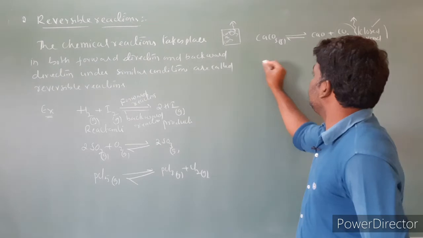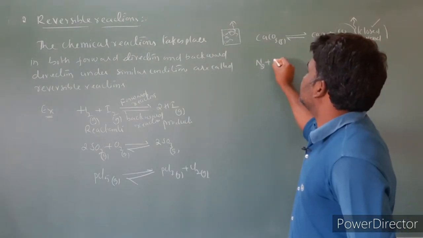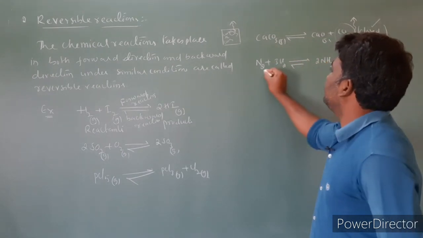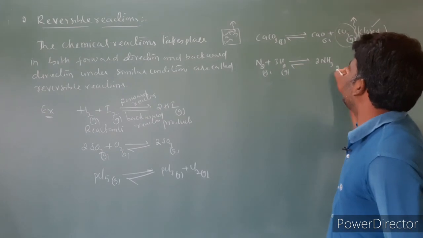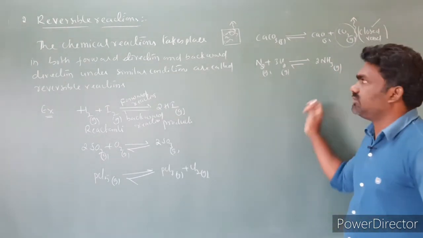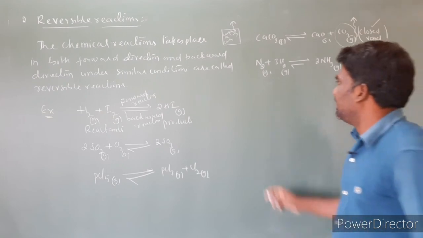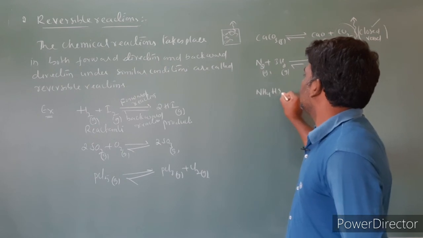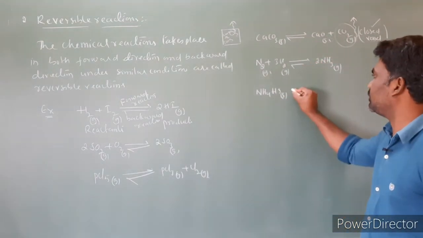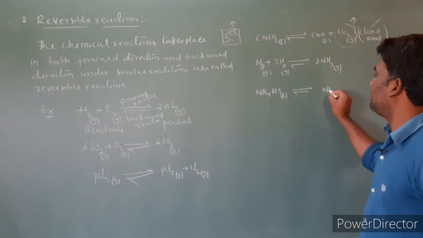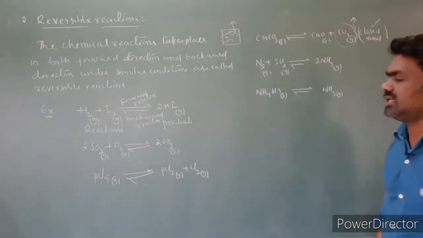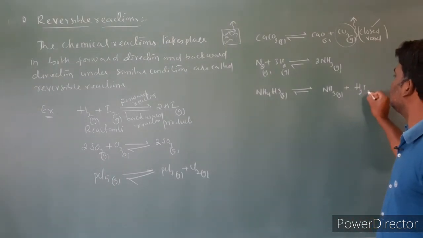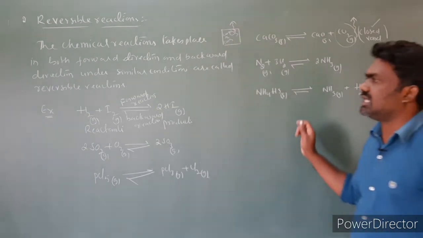Next, I'm taking one more example: N2 plus 3H2 gives rise to 2NH3. Here nitrogen is a gas, hydrogen is a gas, ammonia is a gas. So this is another example of a reversible reaction. I'm taking one more: NH4HS, which is a solid, converts into NH3, a gas, plus H2S, a gas. So this is also a reversible reaction.